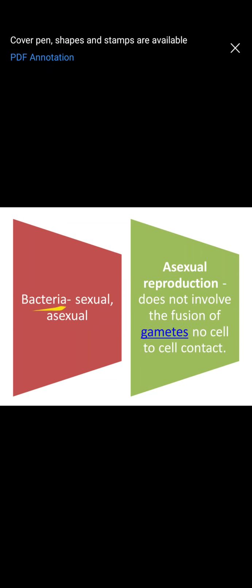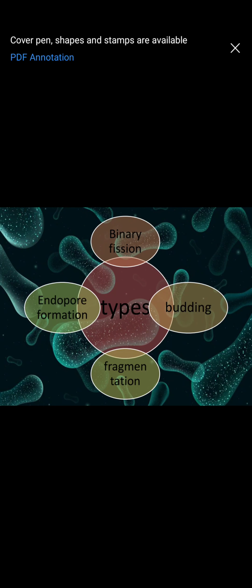Now bacteria reproduce by sexual methods and asexual methods. In your syllabus there is the asexual method of reproduction. What is the asexual method of reproduction? That is where there is no cell to cell contact, no fusion of gametes, and no mixing of genetic material involved. So that is called the asexual method of reproduction. There are different types of asexual reproduction, which include binary fission, budding, fragmentation and endospore formation.